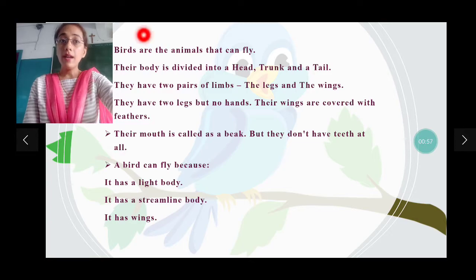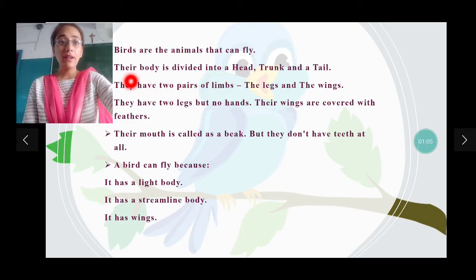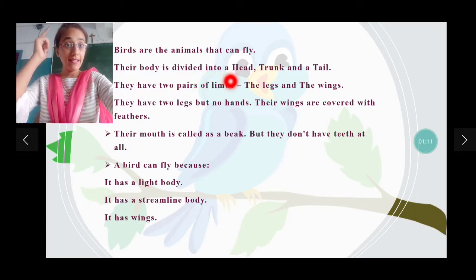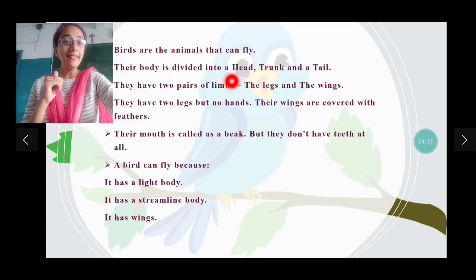Birds are the animals that can fly. Their body is divided into three parts: head, trunk, and a tail. They have two pairs of limbs. How many limbs? Two pairs of limbs. First are the legs and the wings.